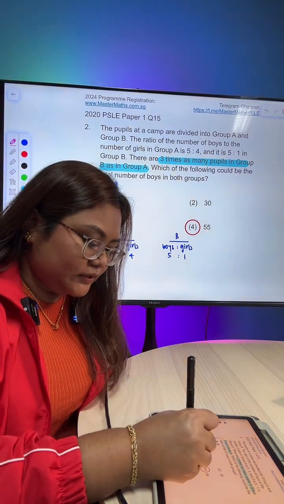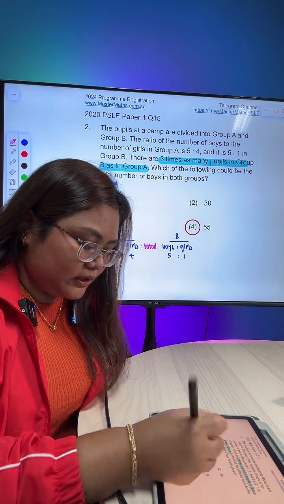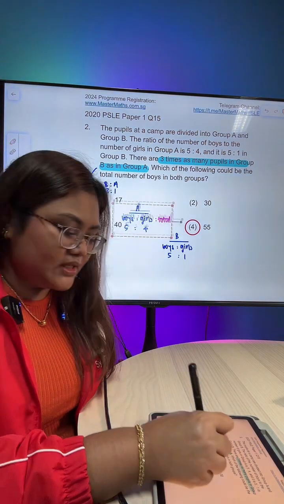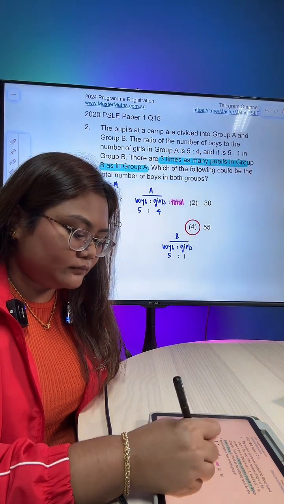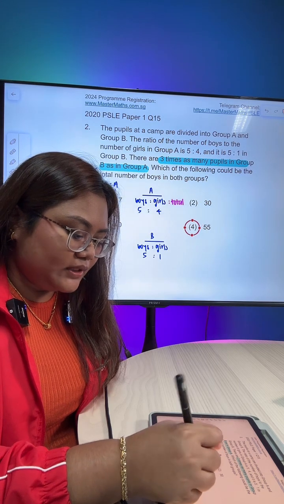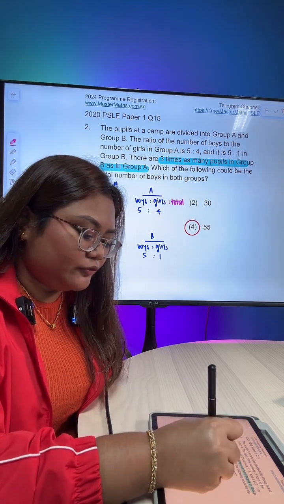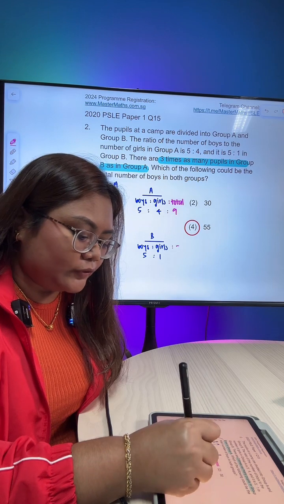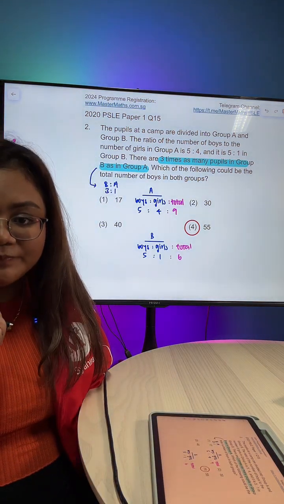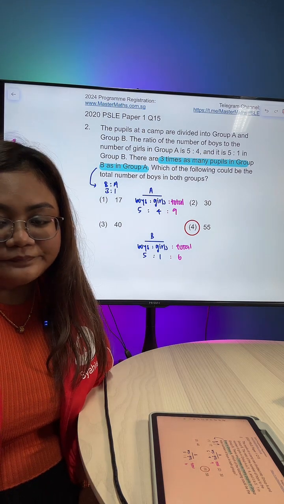Alright, so the total for the students or the pupils in group A. If you can't see, I'm just going to write it at the top, okay? I'm just going to move it at the top and at the bottom. So, the total for the people in group A is 9, and the total for those in group B is 6. Agree? Okay?